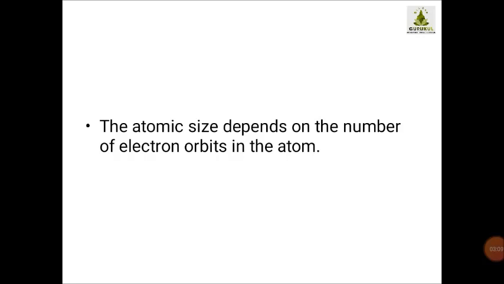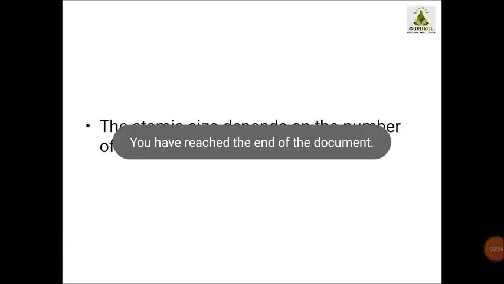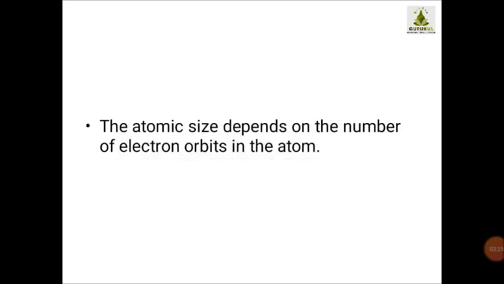Then in 10th standard it will be very easy for you to study and understand the concept. So always keep in mind that the atomic size of any element depends upon the number of electron orbits in the atom.